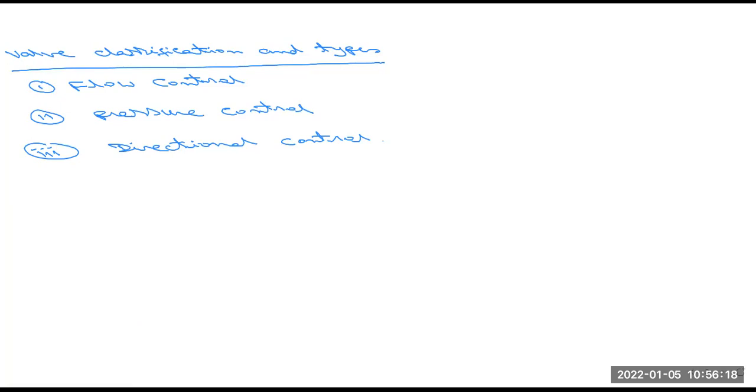I have written it on the next page because it is a table. So the table is types of valves.